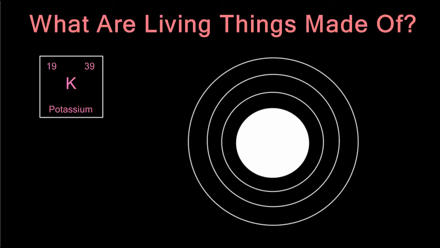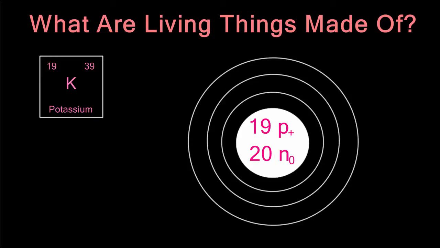Here's another example using potassium. Look at the atomic number for potassium. It's 19. So we know we need to draw 19 protons in the nucleus of this atom. Next, we need to figure out the number of neutrons. The mass number of 39 tells us how many protons plus neutrons are in the nucleus. If we take that mass number 39 and subtract the number of protons, that will give us the number of neutrons. 39 minus 19 is 20. So we know that there are 20 neutrons in the nucleus of this atom.